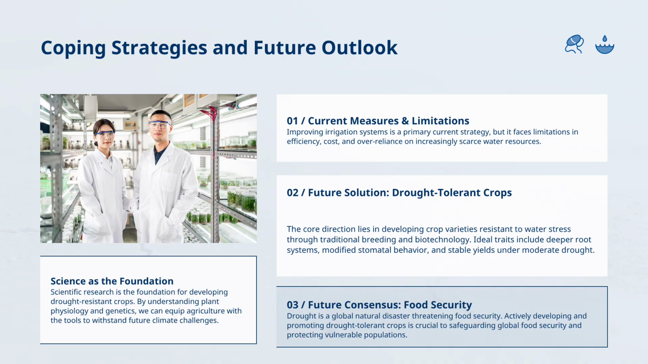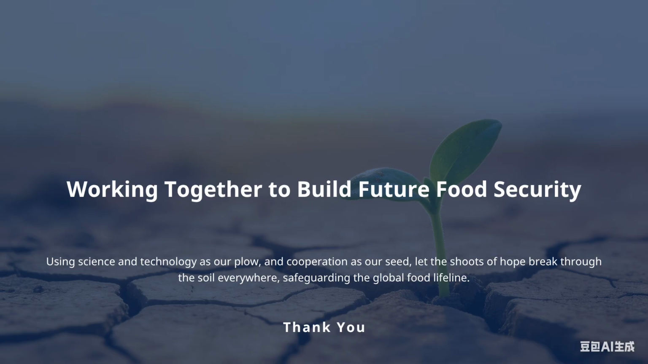We also need to develop crop varieties and engineering methods to overcome water stress, which include crops with deeper roots, modified stomatal behavior, and the ability to maintain yield under moderate drought conditions. Plant breeders and researchers are working on those drought-tolerant products currently. Drought is a natural disaster occurring globally, and if we don't prepare, the world's most vulnerable people will be the ones who go hungry first.